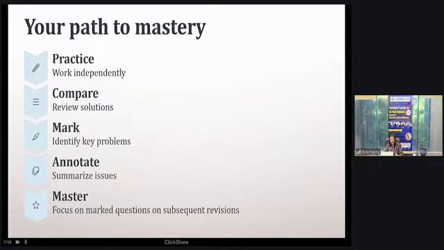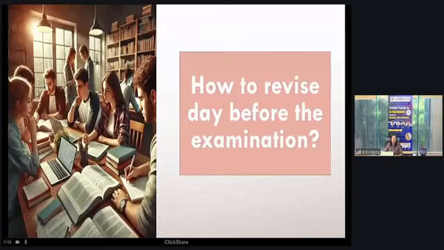Okay. And also focus on questions which are subsequent revisions. Amendments questions should be taken care of. Besides that, for financial reporting, it is very necessary to go through the past suggested answers. That will help you in trend analysis. Which standard is more important? What is the frequency of testing that particular standard? That you'll be able to understand from your trend analysis. Okay, how to revise the day before the examination, that we'll cover in the next BOS for success examination.